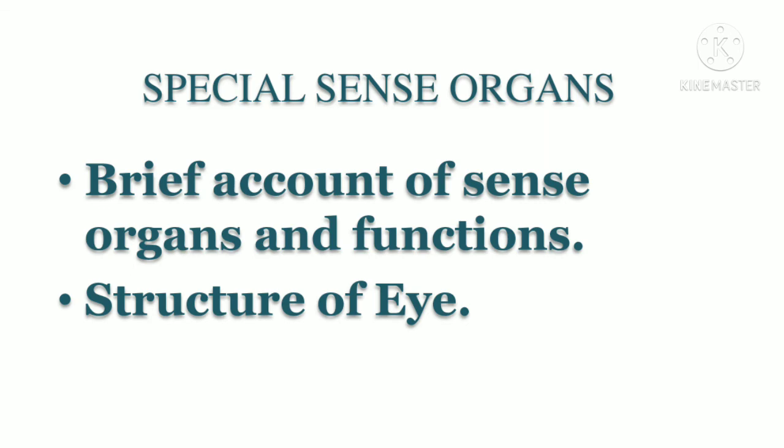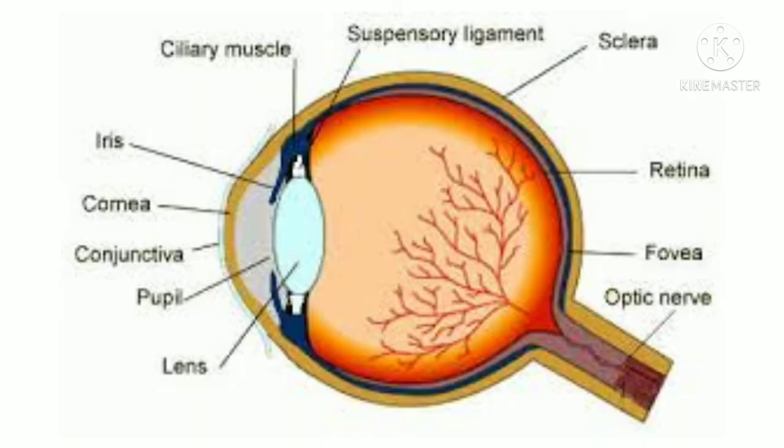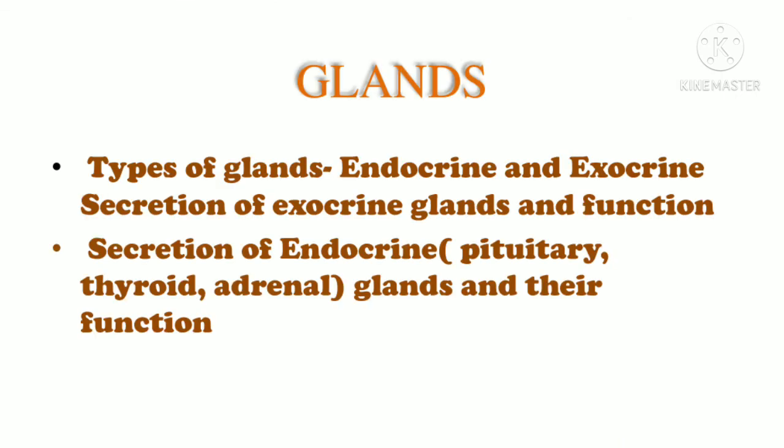So in that we have learned five sense organs including eyes, ears, nose, tongue and skin. So in that you should study in detail about eye. For your syllabus you have only the structure of eye. The remaining sense organs you should just remember their function. So after sense organs, the last chapter is glands.